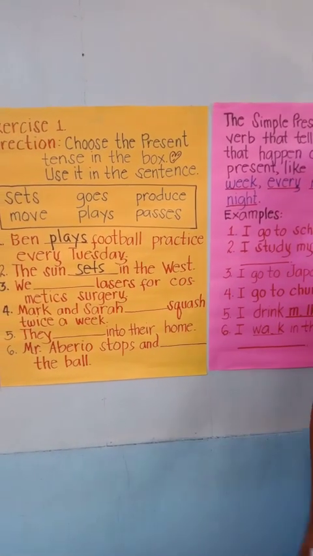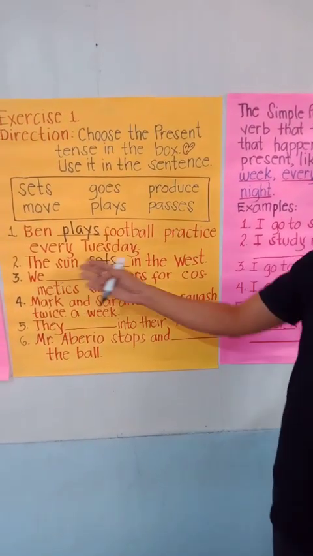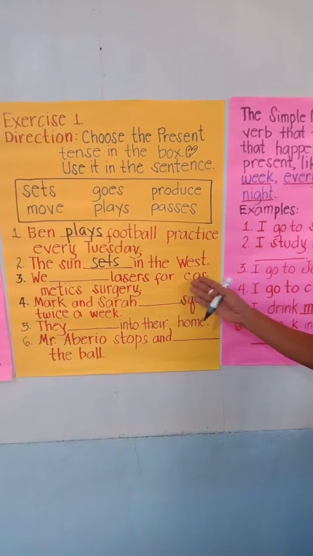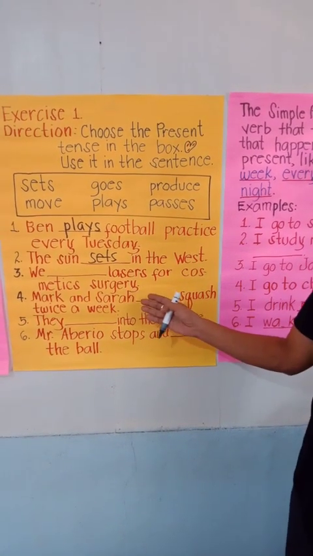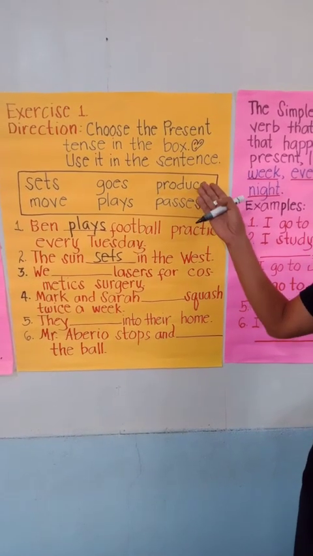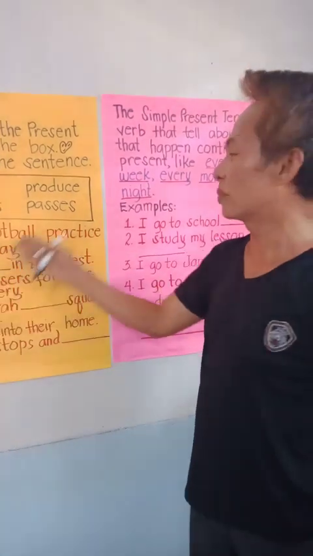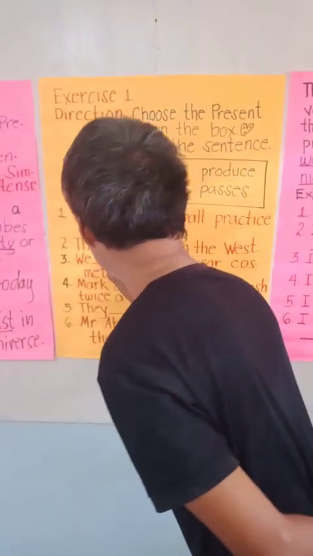Very good. Okay, let us continue with number 3. We blank lasers for cosmetic surgery. Which do you think is the verb in the box? We. Yes, Anna, it's produce. We produce.